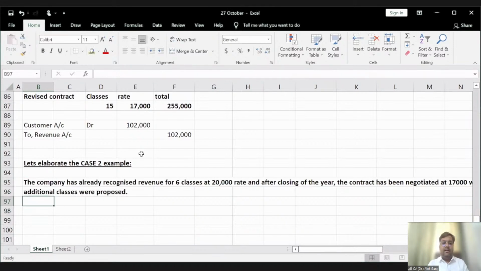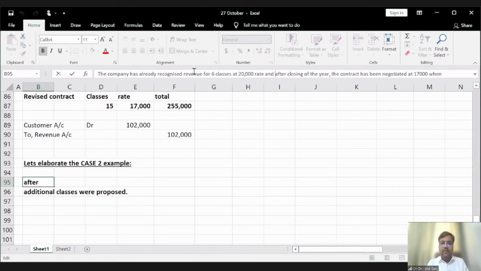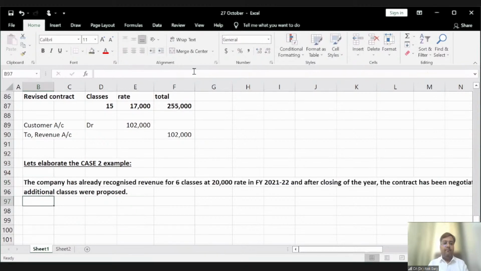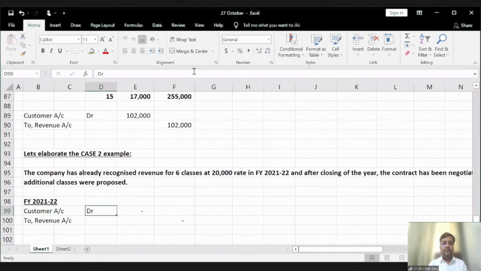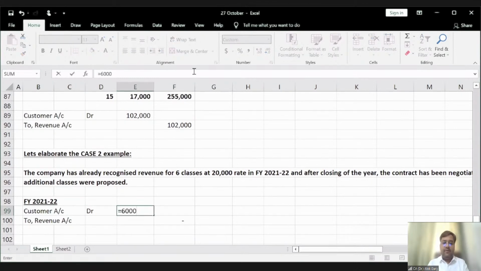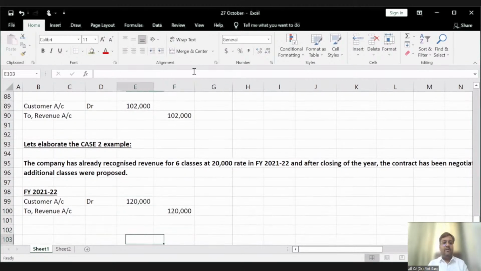So let's say 20,000 rate in FY 21-22. Okay. So what was the accounting entry which was passed in FY 21-22? The accounting entry passed was customer account debit to revenue account, 6 multiplied by 20,000.